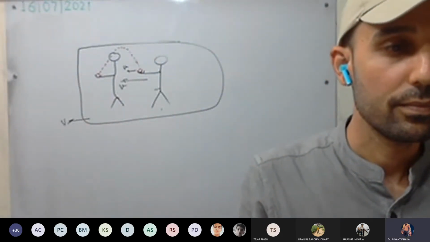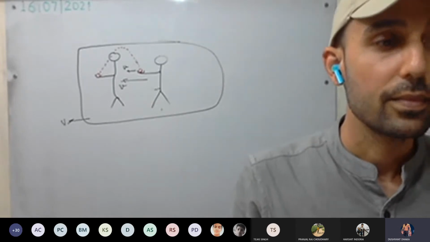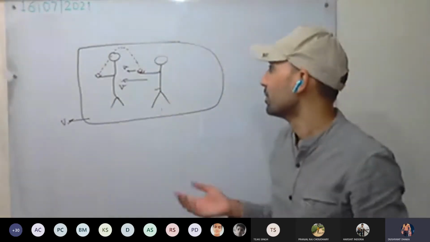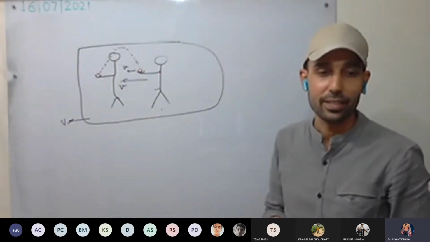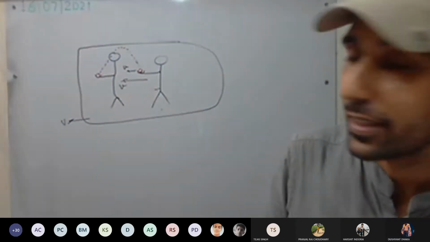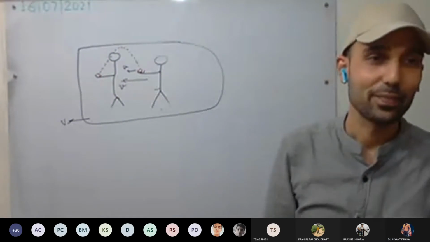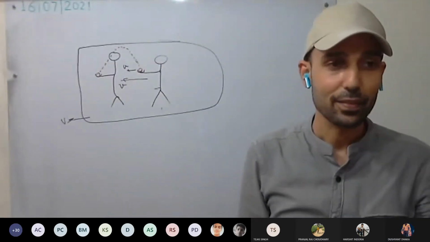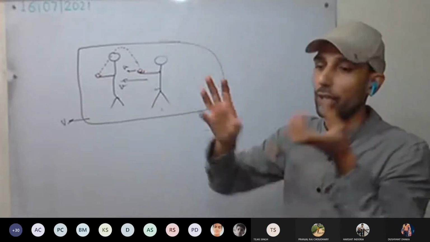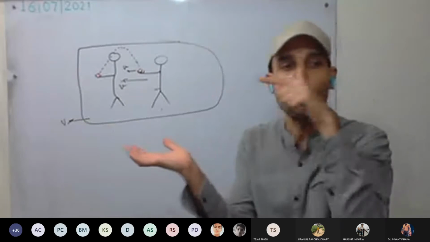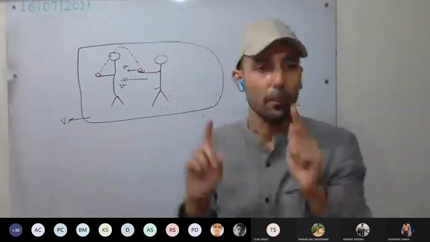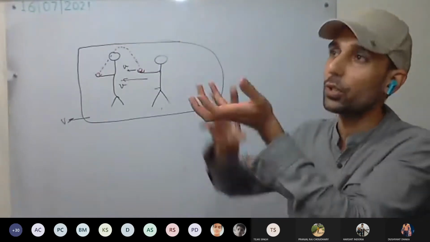Sir, if there is no roof in the train and we are standing in the train and we throw the ball vertically upward, then why is the ball not coming into our hand? It will come. Okay, it is not coming. There is a reason behind that: the frictional force of the air. Yes or no? Frictional force is there. If we consider no frictional force, you throw to any height, the ball will again come to you because it is having horizontal velocity, that is, it is having inertia of motion in that direction. But there is a friction force because as you throw the ball, what will happen?